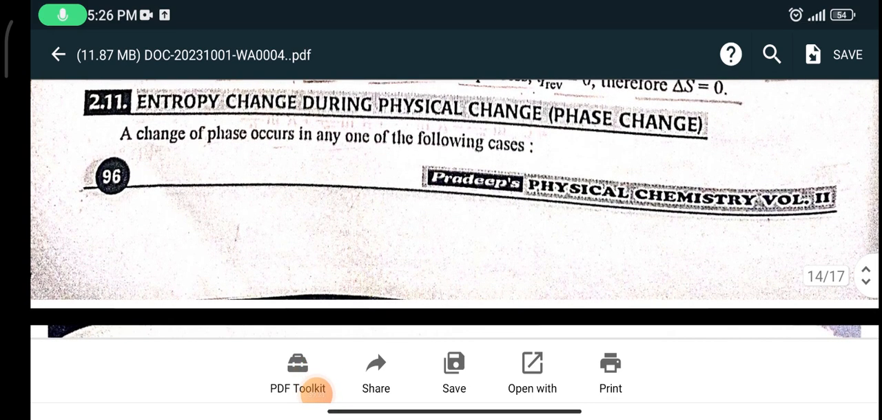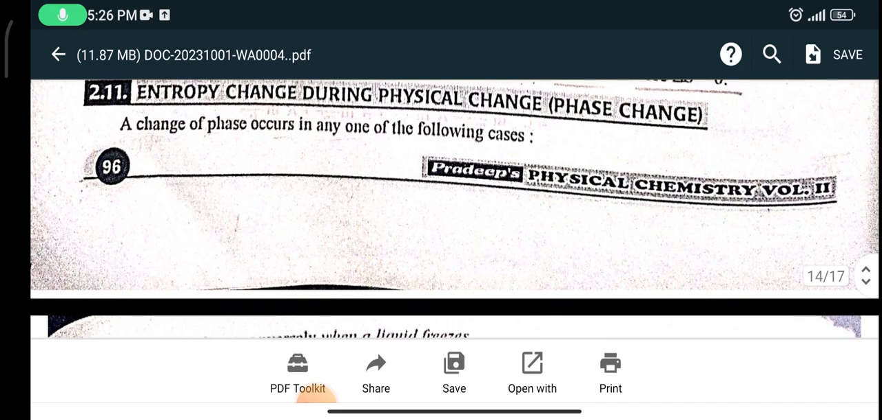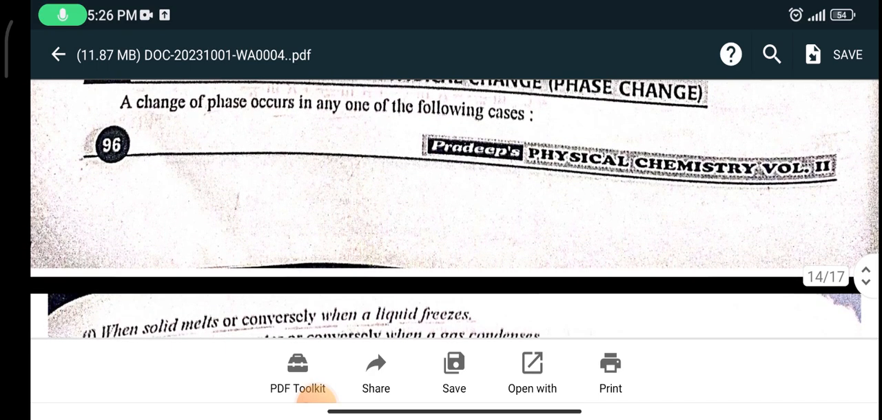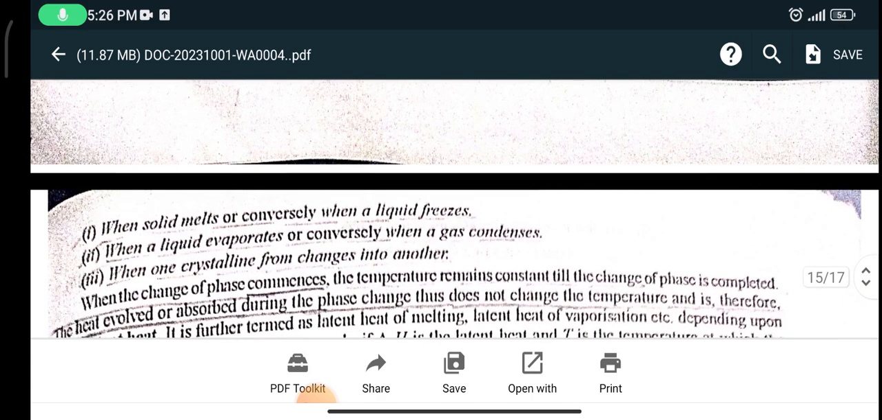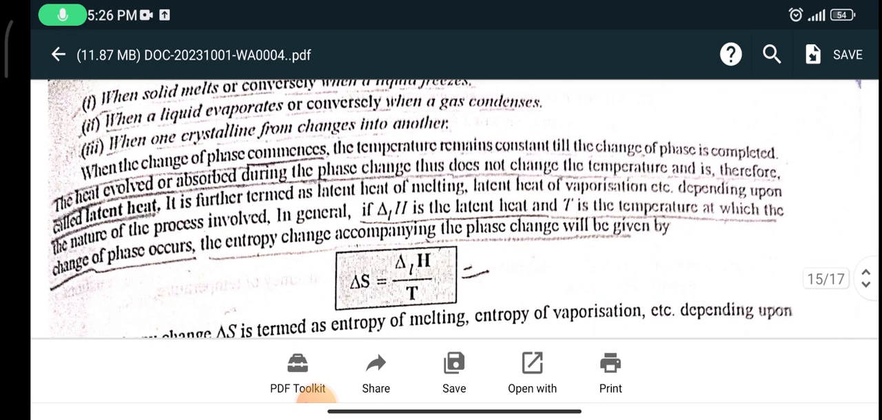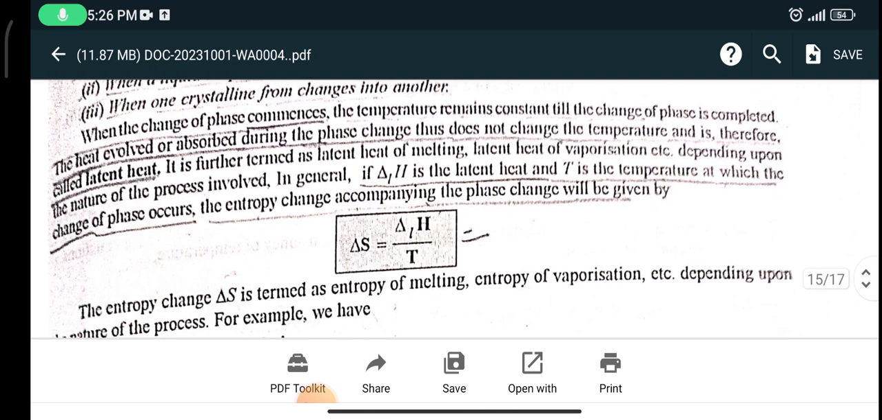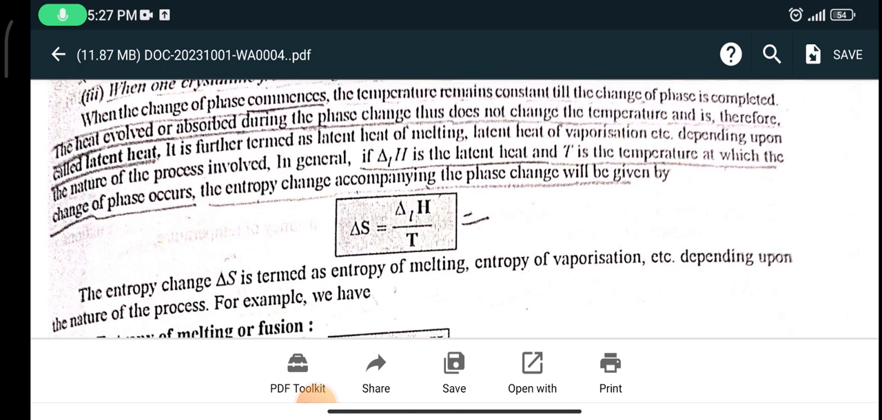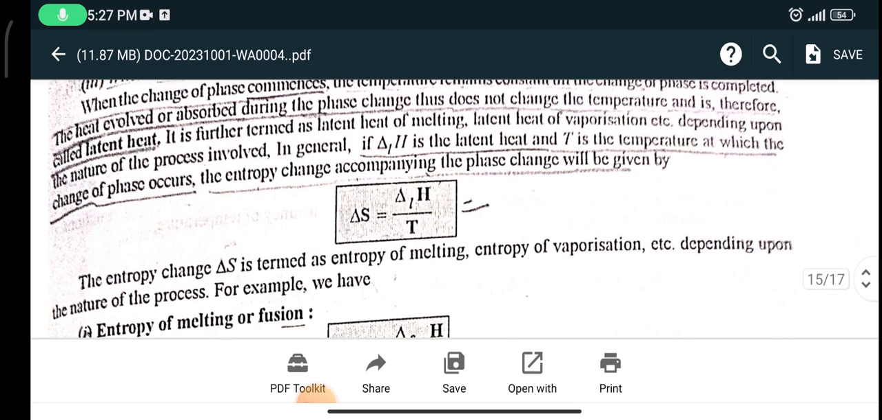Entropy change during a physical change, phase change. A change of phase occurs in one of the following cases: when a solid melts, or conversely when a liquid freezes; when a liquid evaporates, or conversely when a gas condenses; when a crystalline form changes into another. When the change of phase commences, the temperature remains constant till the change of phase is completed. The heat evolved or absorbed during the phase change thus does not change the temperature and is therefore called the